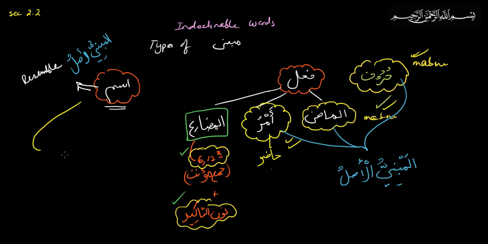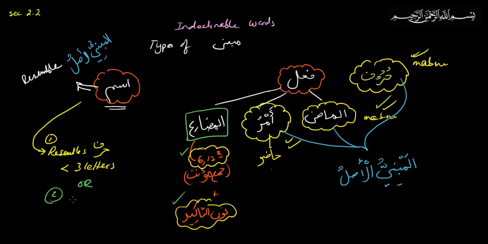Okay, let me put it. I'm not going to put this in the order that's written in the book because I think the order I'm going to suggest is slightly better in terms of memorizing. If it resembles a harf, for example, how would it resemble a harf? By having less than 3 letters. So that's one category.